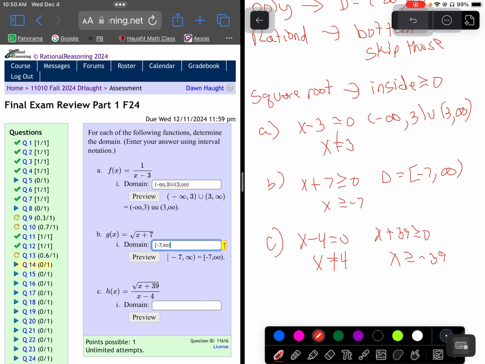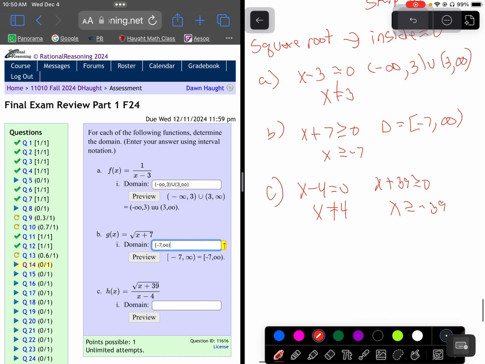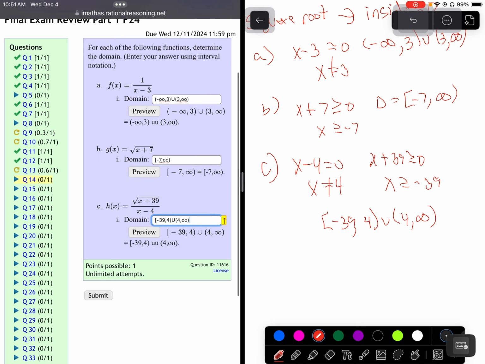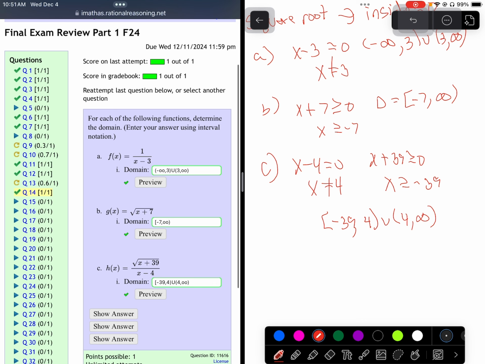Now, -39, we can usually go from -39 to infinity, but we have to skip 4 because 4 messes that up. So how do we do that? Normally we'd go -39 to infinity, but we're going to get a problem at 4. There's an asymptote there. So we're going to skip over 4, but then we can keep on going. We're going to have a bracket on our -39. We're going to go to 4. We're going to put our union symbol, and then we're going to go from 4 to infinity. So I think we got everything we need for question number 14.